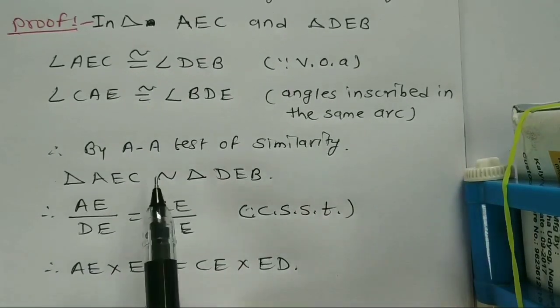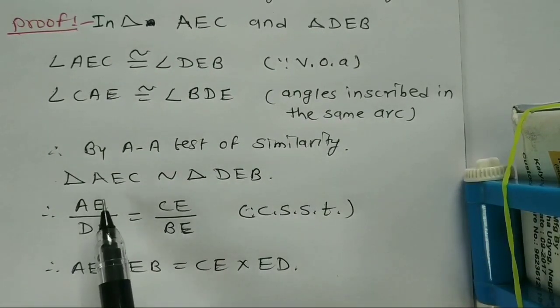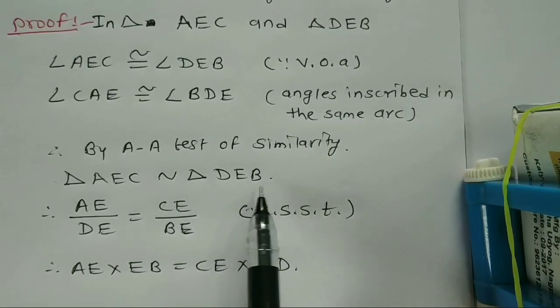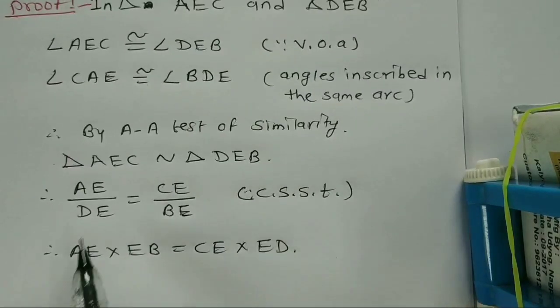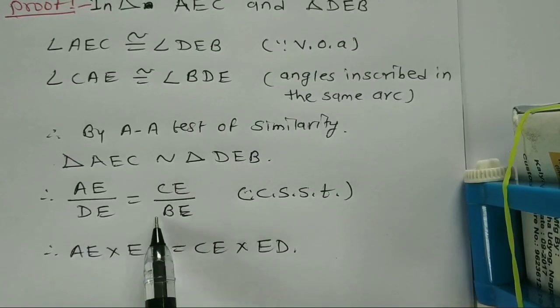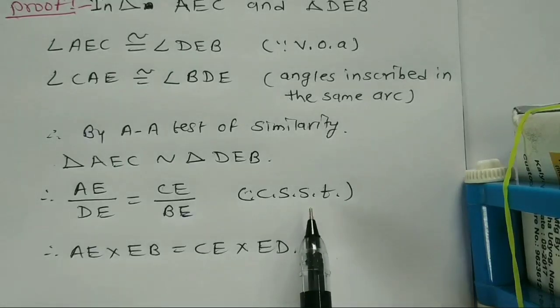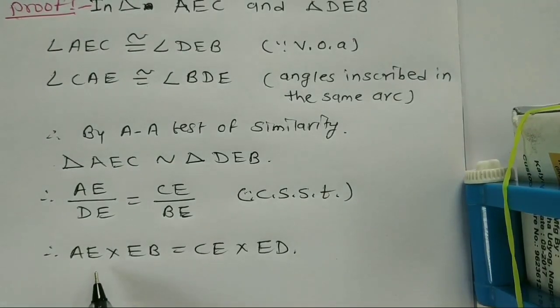Therefore, by AA test of similarity, triangle AEC is similar to triangle DEB, that is AE upon DE equals CE upon BE, corresponding sides of similar triangles. Therefore, AE into EB equals CE into ED.